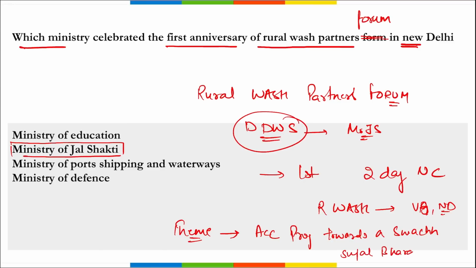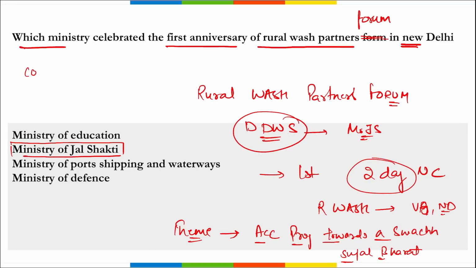Correct. This is the theme that you need to remember: accelerating progress towards a Swachh Sujal Bharat. This was the theme for the first anniversary of the Rural WASH Partners Forum that was held in New Delhi. Correct. Then next can be asked is the theme of this conference, that was a 2 day conference.